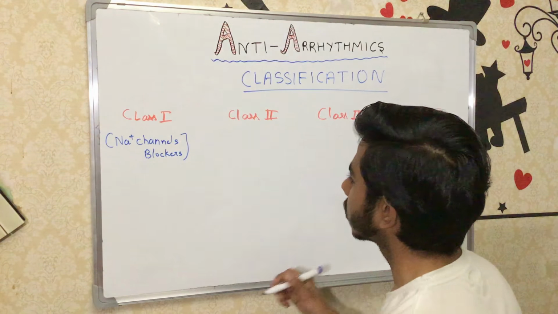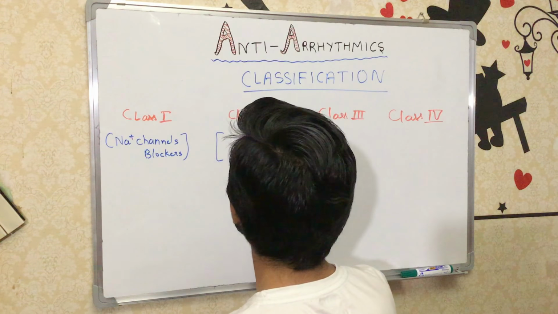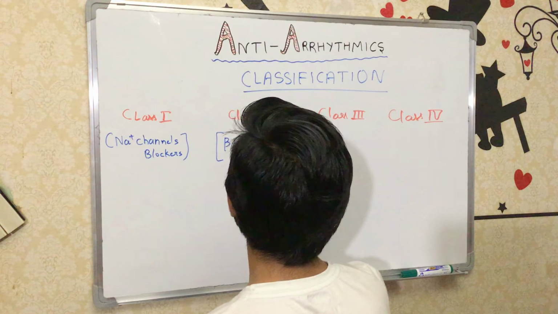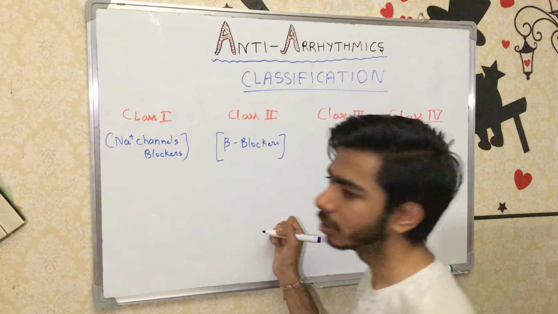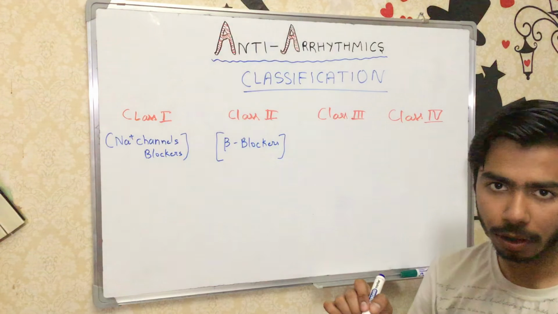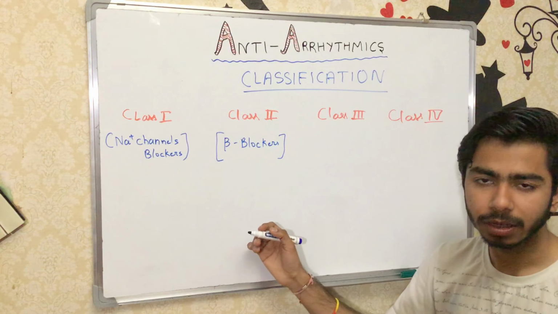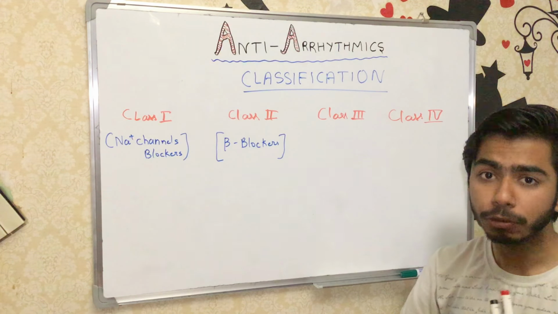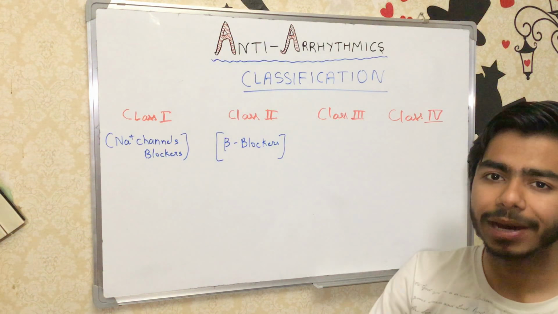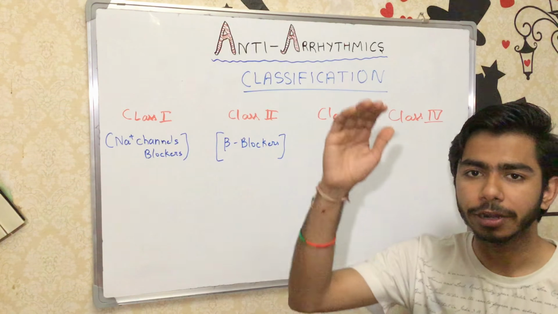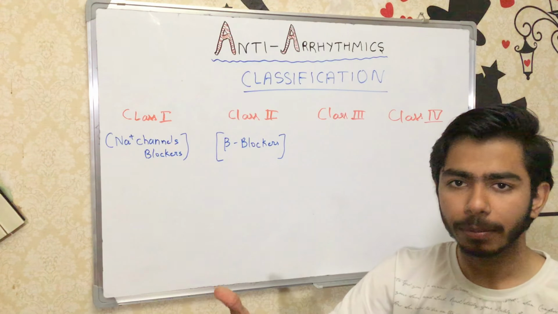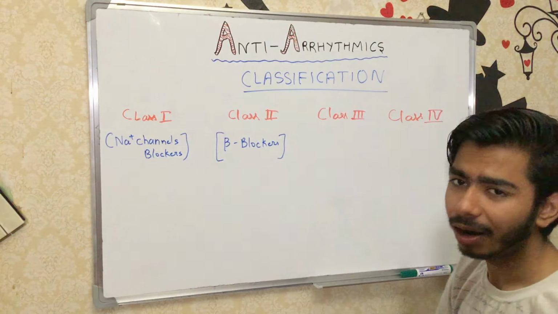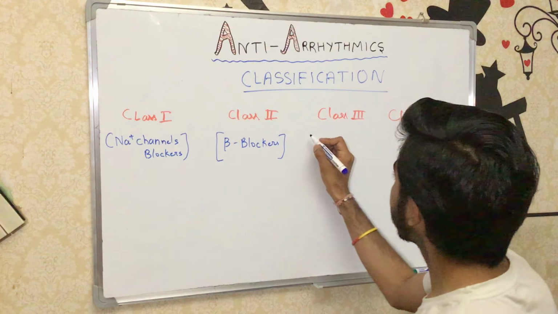Let's come over to class 2. They are the beta blockers, which means they're going to act on the beta 1 receptors and reduce the effect of the catecholamines on the heart, which means they're going to reduce the heart rate as well as contractility of the myocytes of the heart.